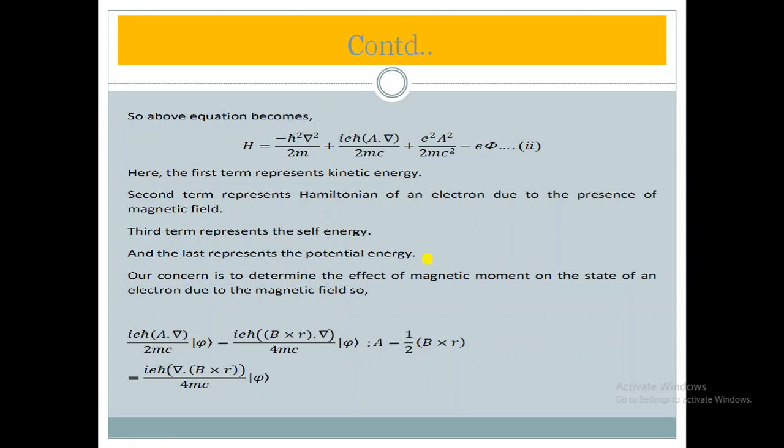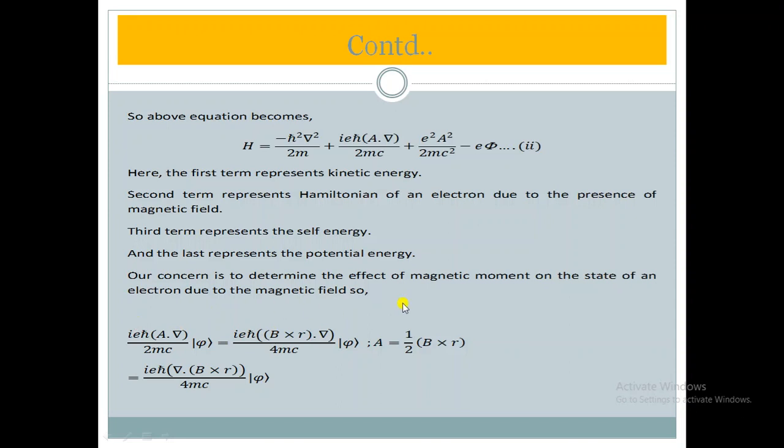But in this case we are going to discuss the Hamiltonian due to the magnetic field. Our concern is to determine the effect of the magnetic moment on the state of an electron due to the magnetic field.